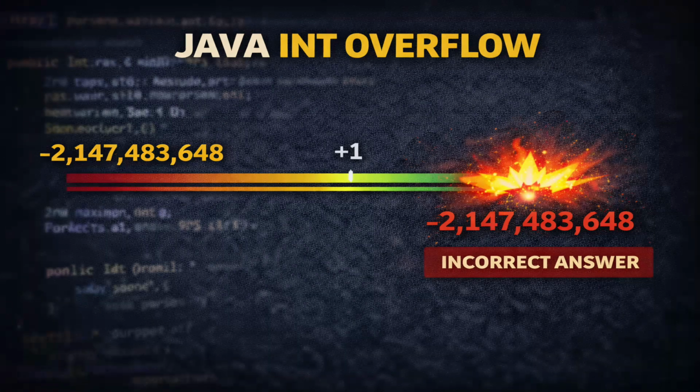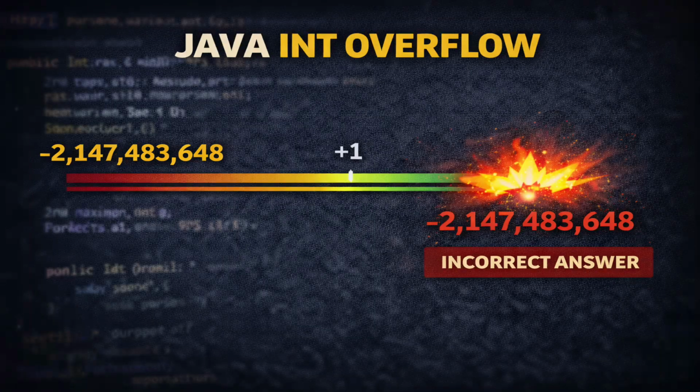Let me talk about a mistake that is very small but extremely dangerous. Integer overflow is a silent bug. Your logic is perfect. Your algorithm is correct. But int has limits. Cross those limits and Java won't warn you.